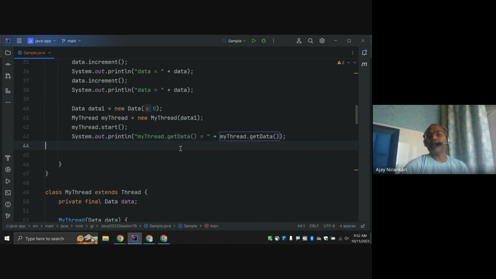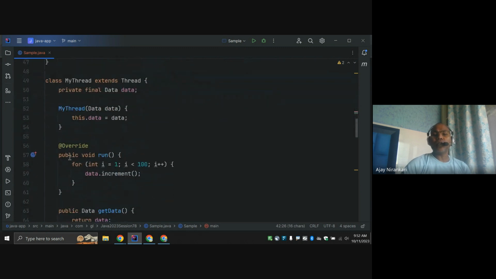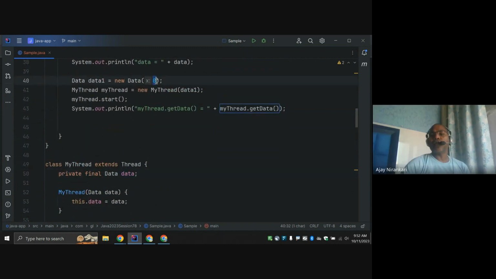After the thread runs, right? Whenever I start the thread, start is going to call your run method, and what does the run method say? It runs 1 to 100 times and increments the value, whatever data they have, right? So initially I pass data 0, and they increment it. Let's see, run.